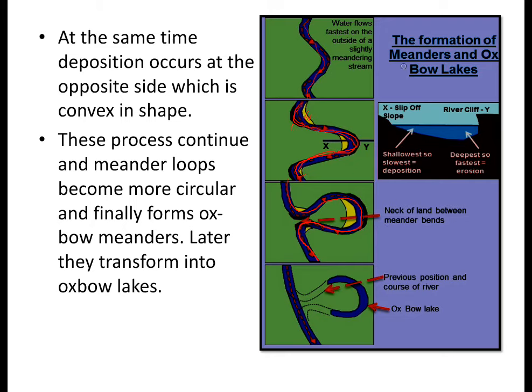This is a horseshoe meander, this is a simple meander, and in this region some deposition occurs, and this river abandons this meander and directly flows in this direction. So this becomes an oxbow lake.